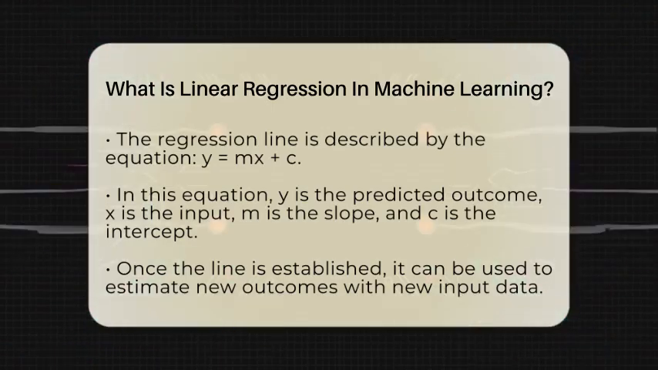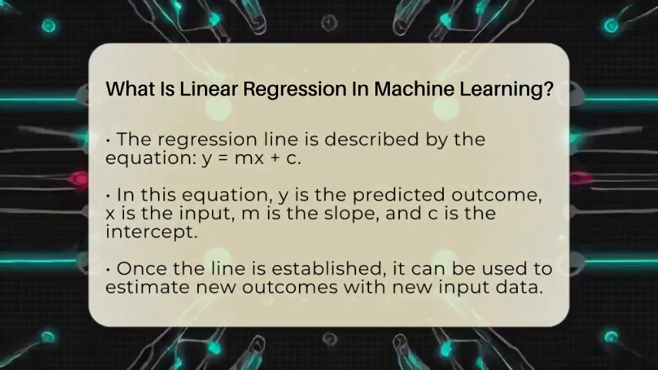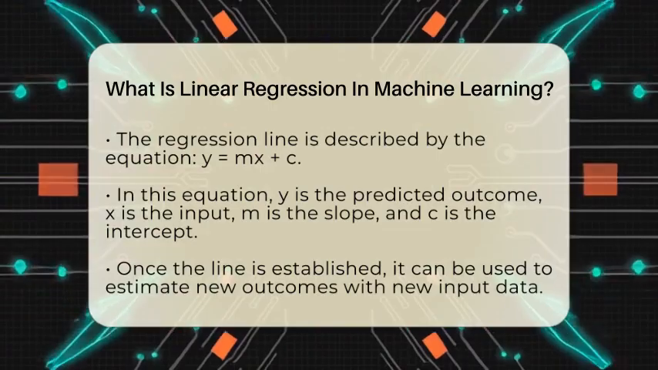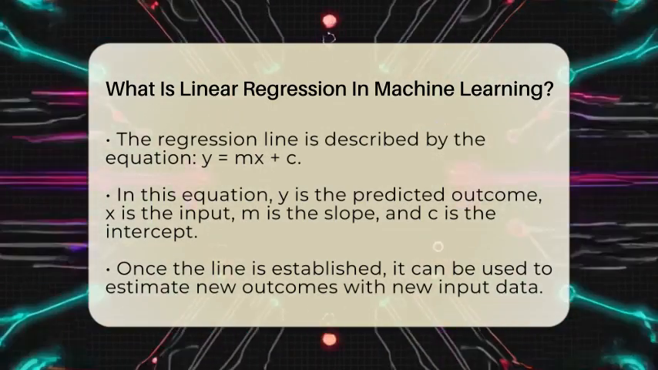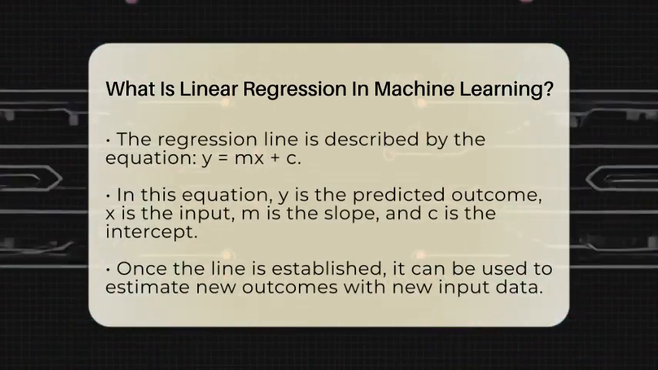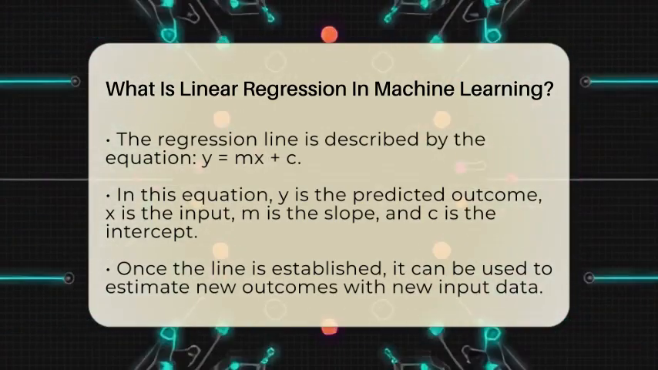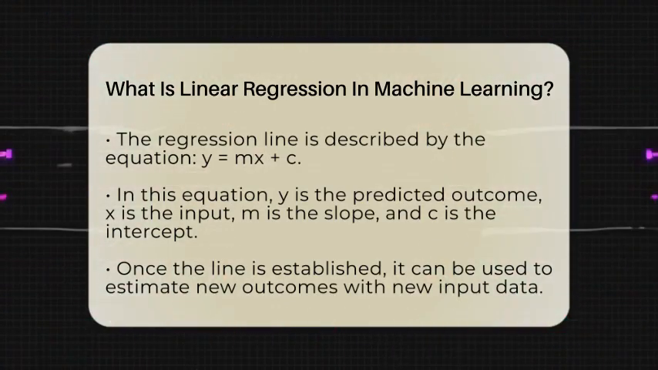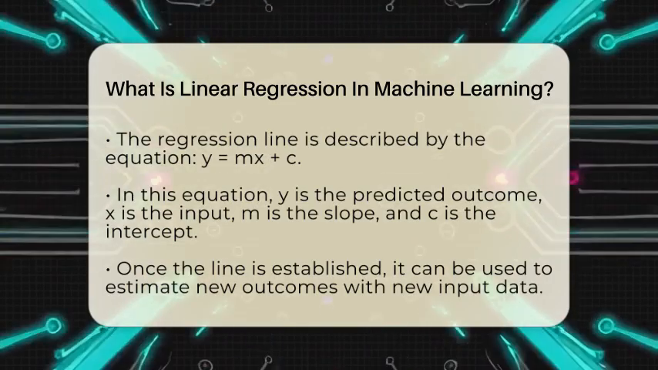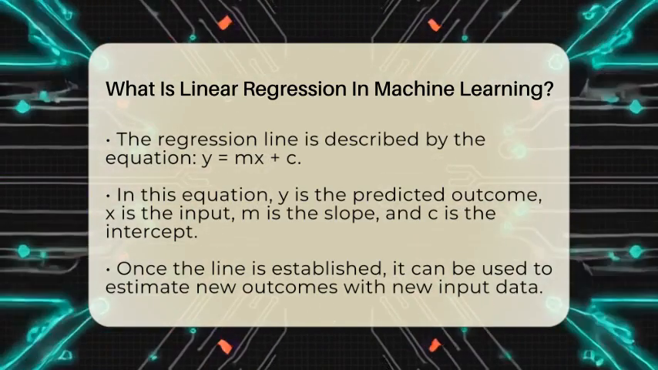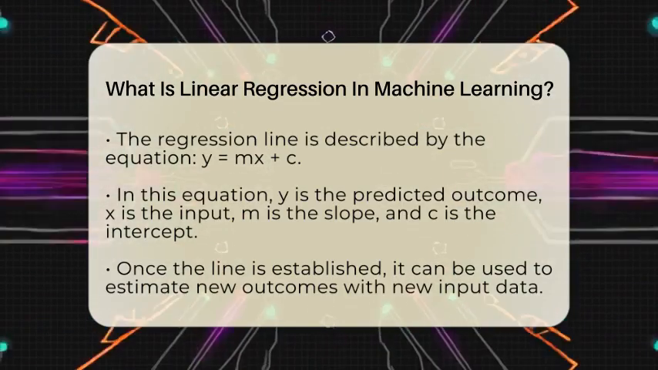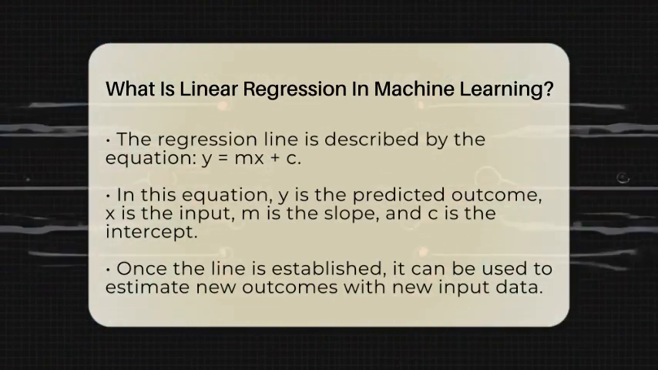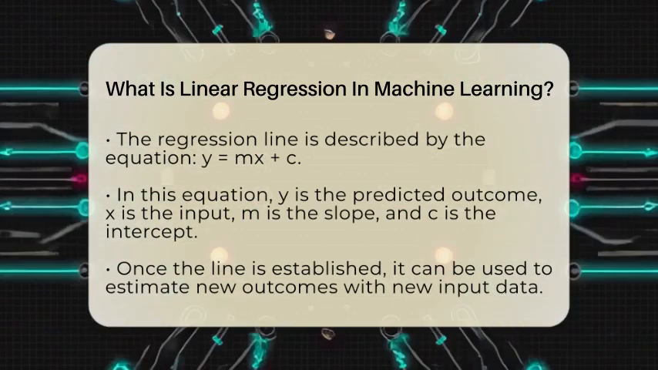The model tries to find the best-fitting straight line, called the regression line, that minimizes the difference between the actual data points and the line itself. This line can be described with a simple equation. Y equals m times x plus c. Here, y is the outcome we want to predict, x is the input, m is the slope showing how much y changes when x changes, and c is the intercept, which is the value of y when x is 0.